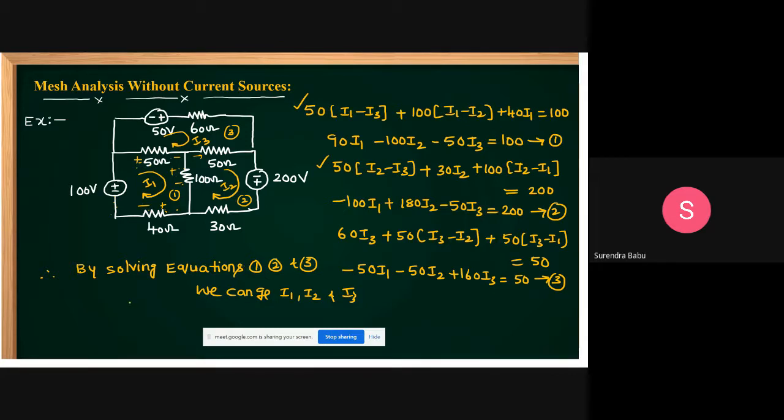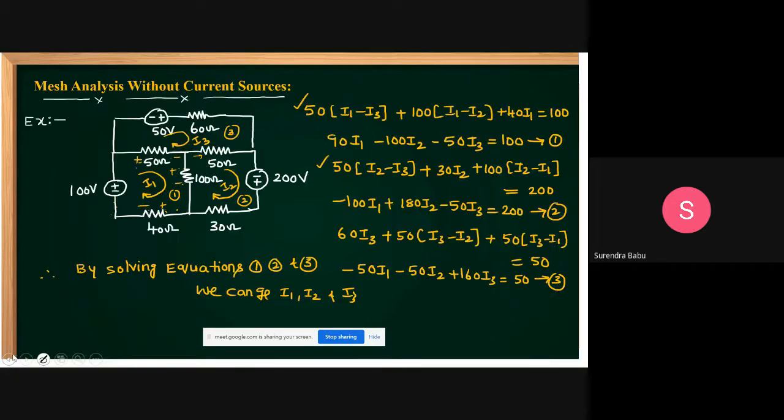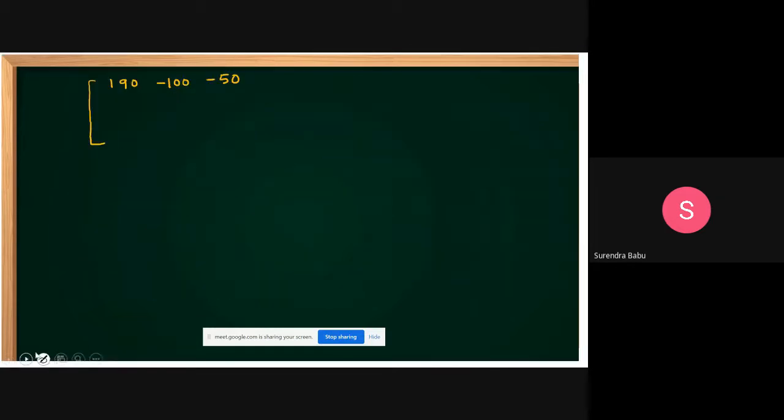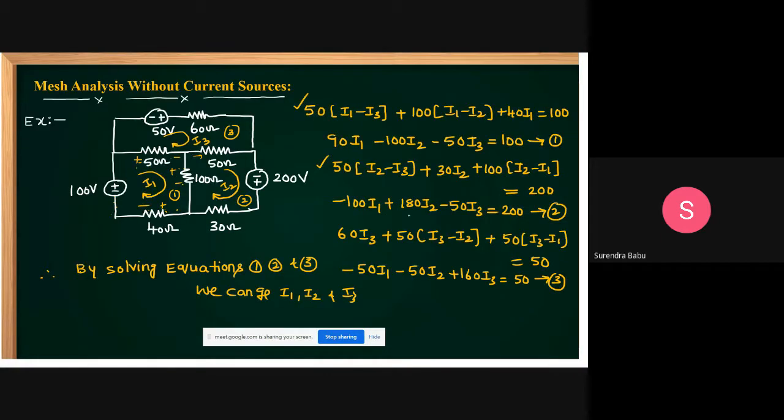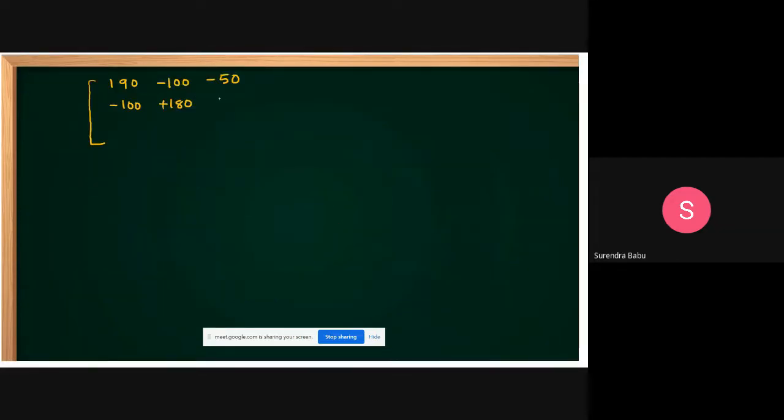If you want to apply Cramer's rule for this one, what you can do? You write it as a matrix. I'm not solving this one, sir, I don't want the solution of this one. I'm just giving an idea. This is 190, minus 100, minus 50. Is it correct? Next, minus 100, plus 180, minus 50.